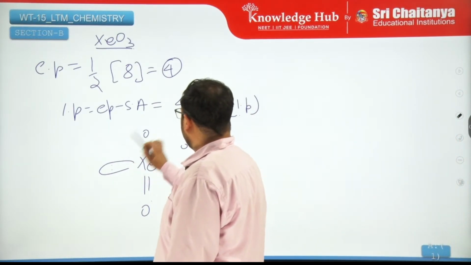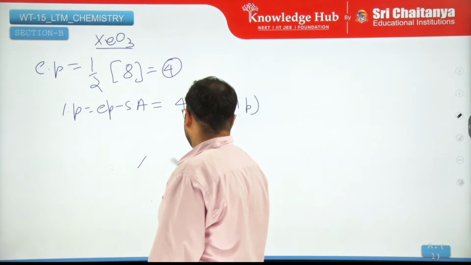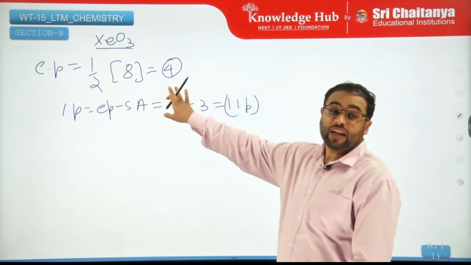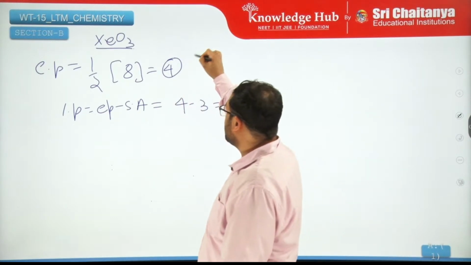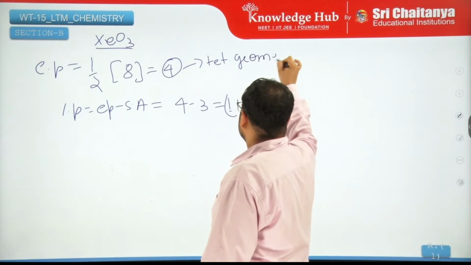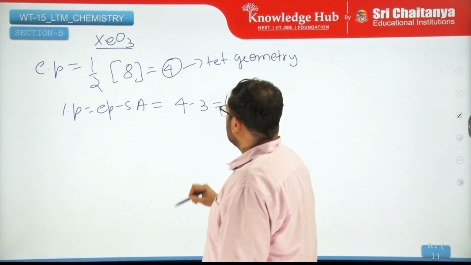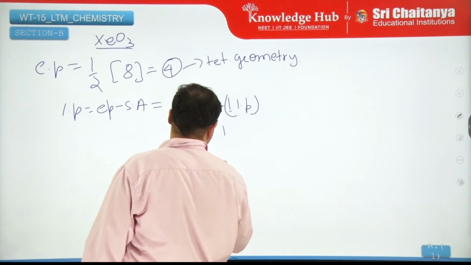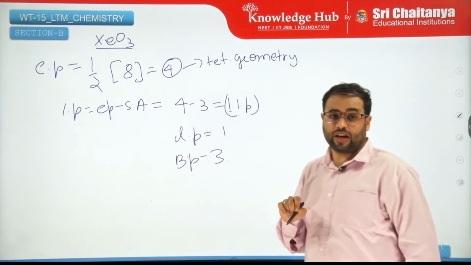No, sorry. The mistake is the total electron pairs are 4. So it's supposed to be tetrahedral geometry. That's what I was thinking. So you have lone pair is 1 and your bond pair is 3. So geometry has to be tetrahedral.